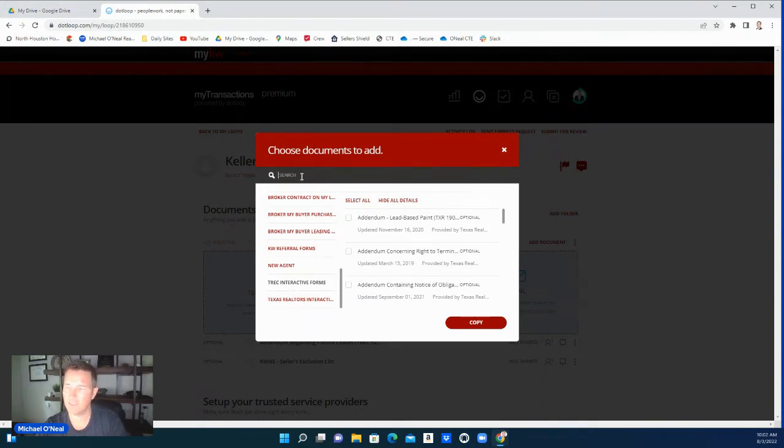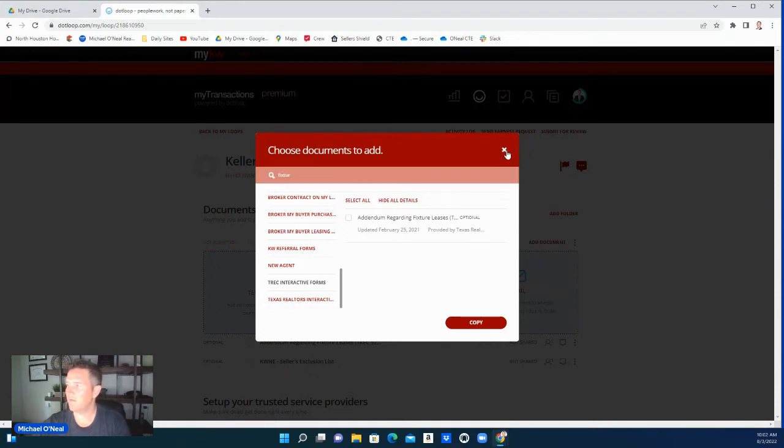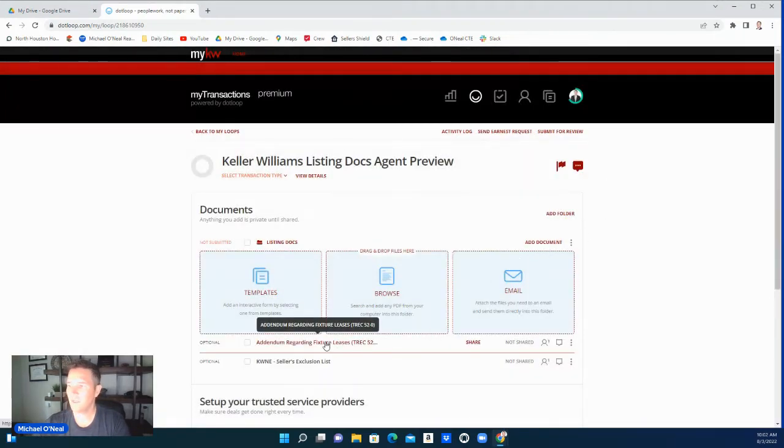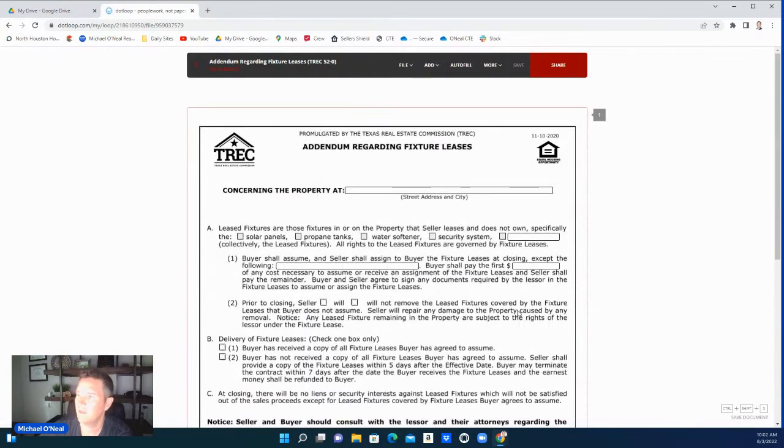So this one's fixture leases. Let's type in fixture. There it is. So you grab that, you copy it. I've already got one in here. Let's pull up the addendum regarding fixture leases.